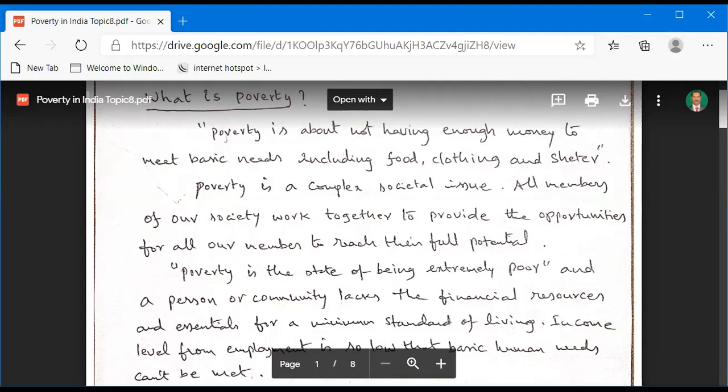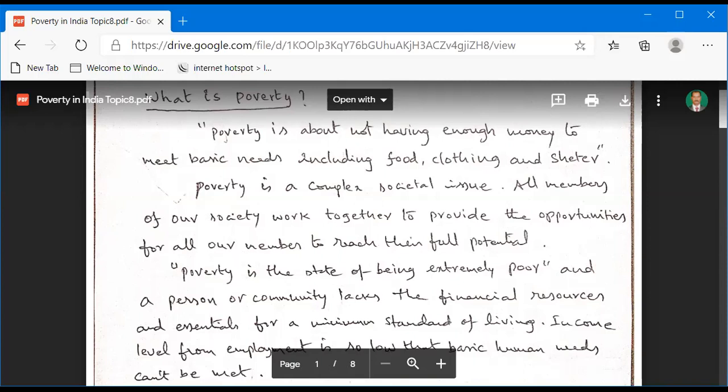In the other sense, poverty is a complex society-related issue. But nowadays there are no such opportunities for people. All people don't get opportunities.